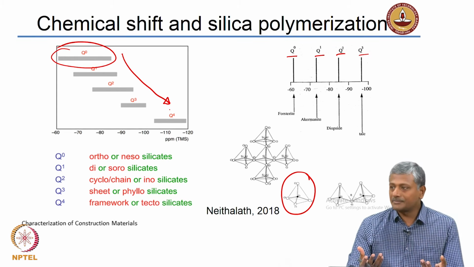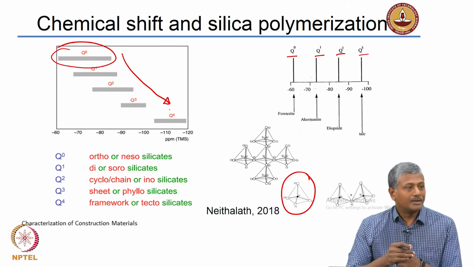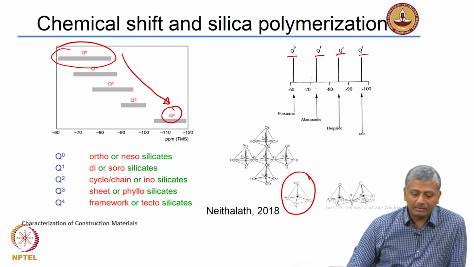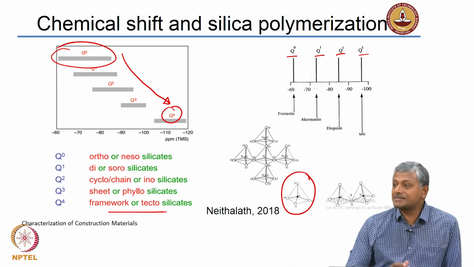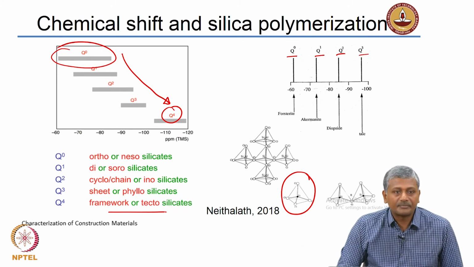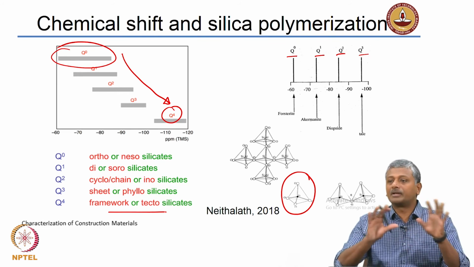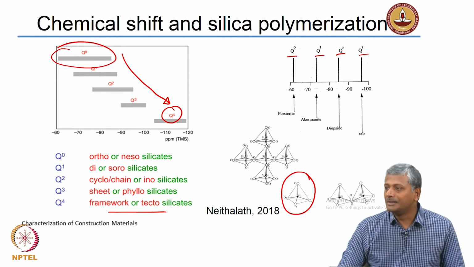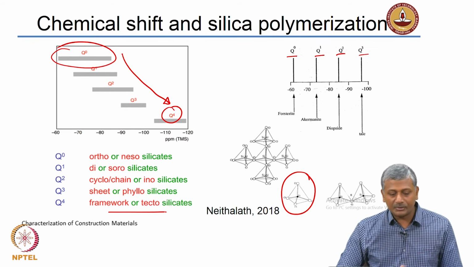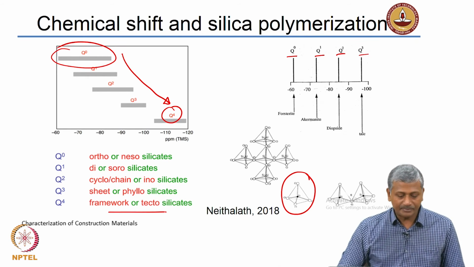It increases, right. So, it becomes more and more negative with respect to TMS, and you get the Q4 type of silica, which is basically framework or tectosilicates. Okay. When you form a framework, that means you have a 3-dimensional coordination of the silica tetrahedra, those are tectosilicates, and that you see as a Q4 type of system.